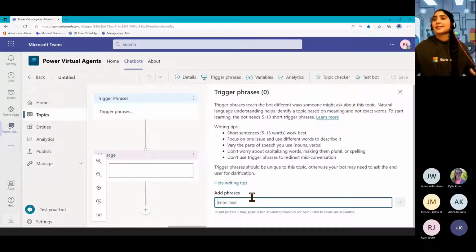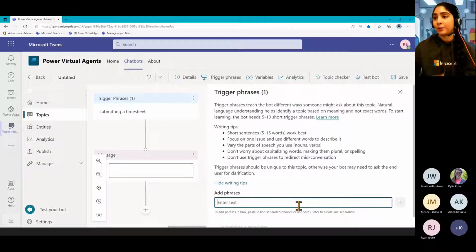Our trigger phrases are the things that our employee is likely going to type in to direct them to this conversation that we're setting up. And like you can see here, you probably want about 5 to 10 or 5 to 15. And they don't need to be full sentences either. So just think about the words that people would use to direct them to this conversation. So maybe if I'm setting up this conversation about how should I submit a timesheet, then here we can say submitting a timesheet.